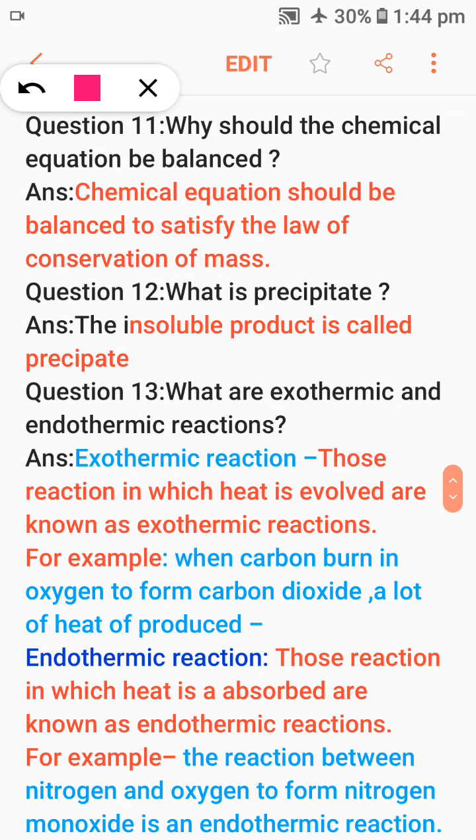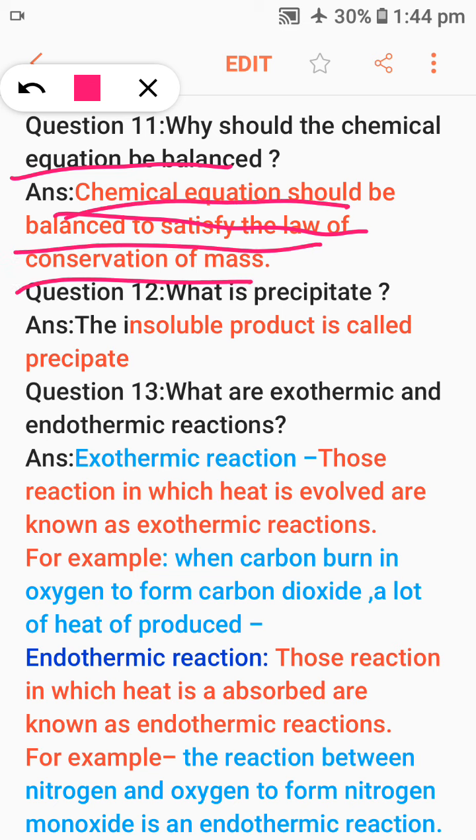Why should a chemical equation be balanced? To follow the law of conservation of mass. In class 9th we studied that the law of conservation of mass was given by Lavoisier, who said that mass can neither be created nor destroyed. The total mass of reactants is equal to the total mass of products.